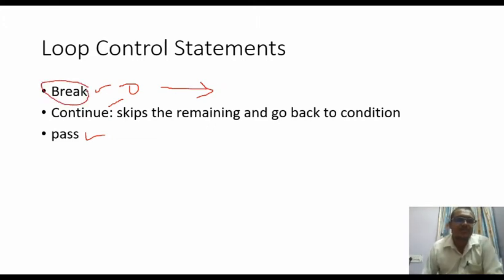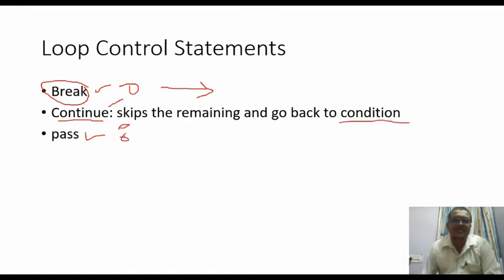Preferably, this type of coding is not used in real-time applications. We cannot break the execution unconditionally. But this is a control statement which is used to stop the execution or stop the looping concept. There is another term called continue. It is going to skip the remaining part of the looping system and go back to the checking condition part.